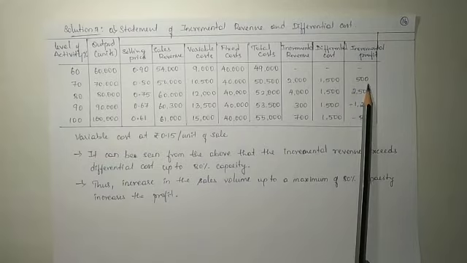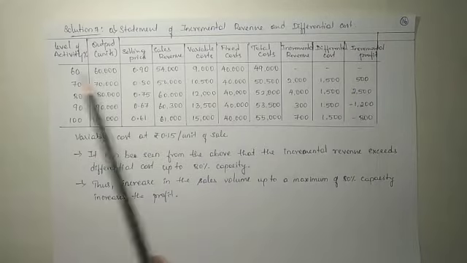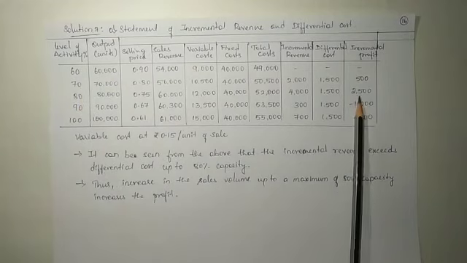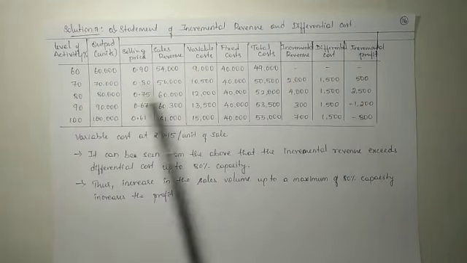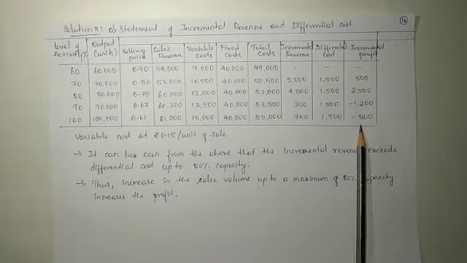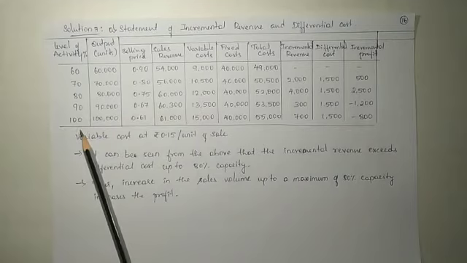So here 500 is the incremental profit for 70% capacity utilization, 2,400 for 80% capacity utilization, minus 1,200 and minus 800 for 90% and 100% capacity utilization.